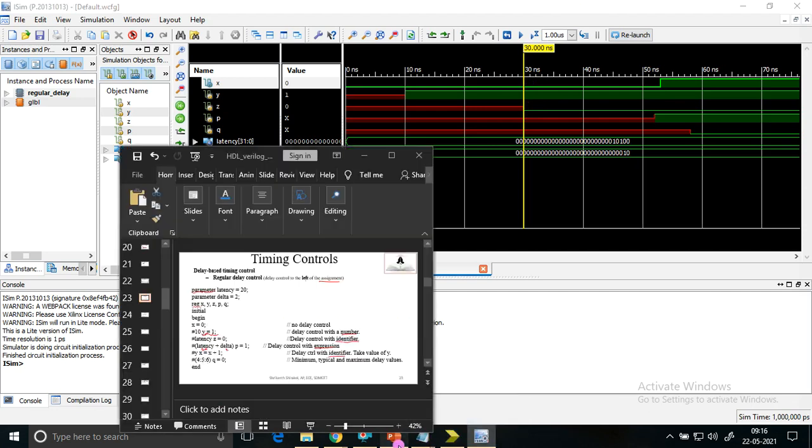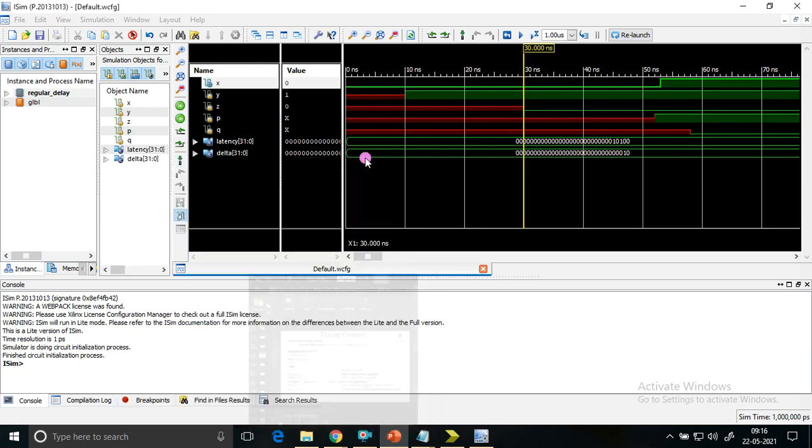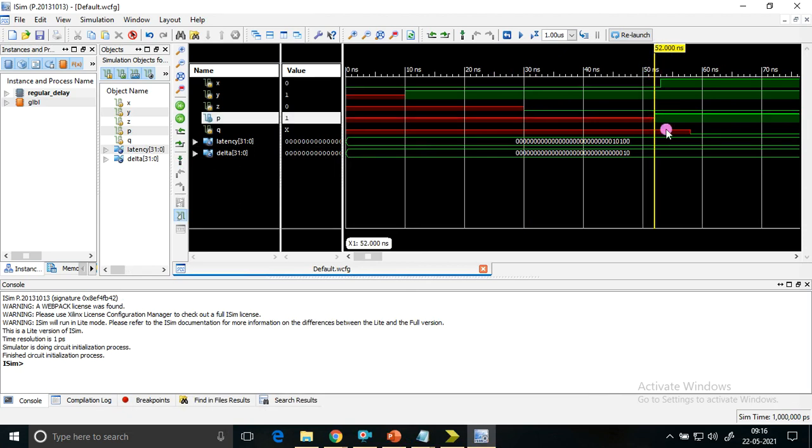And after that, latency plus delta, 22 time units, P is equal to 1. 22 time units plus 30, 30 plus 22 is 52. At 52, this is almost near 52. Here it is. At 52 time units, P is getting updated with the new value equal to 1.